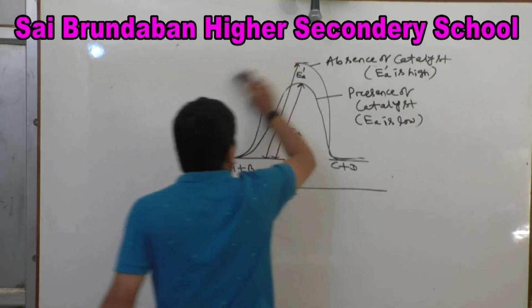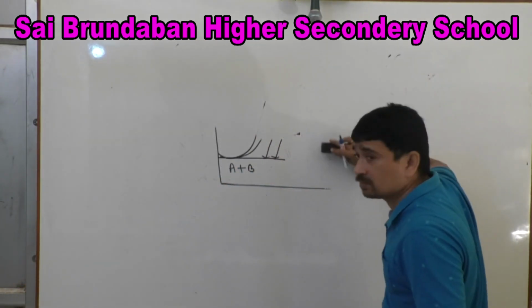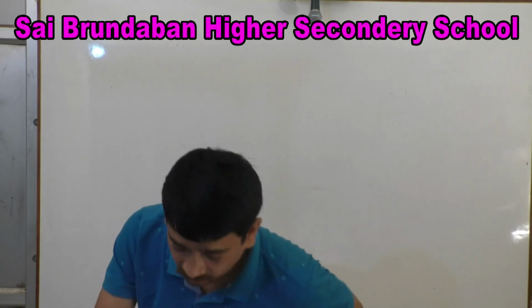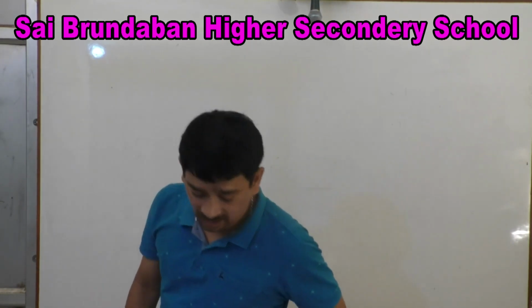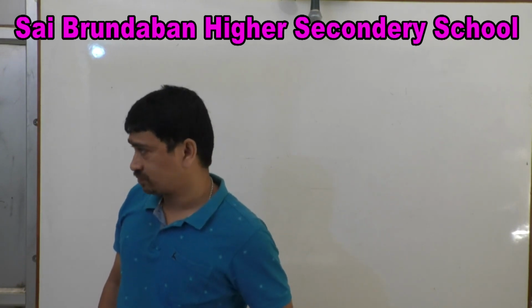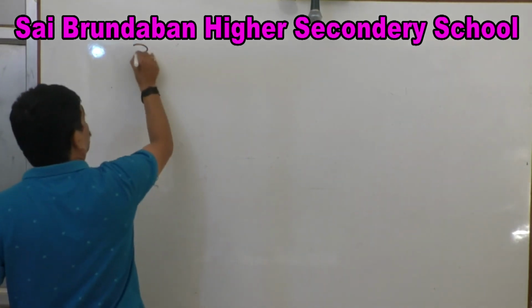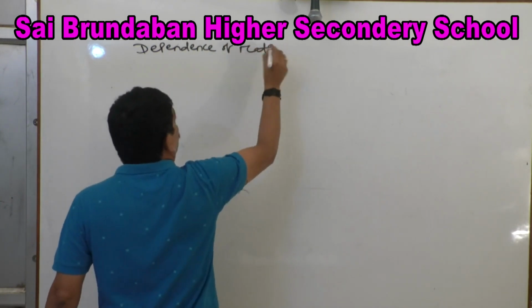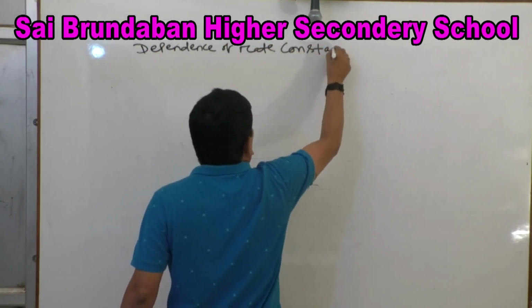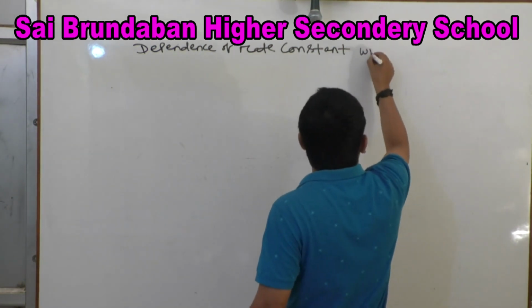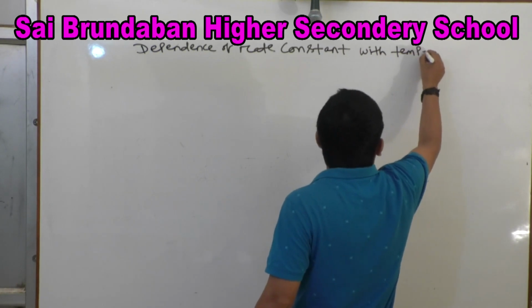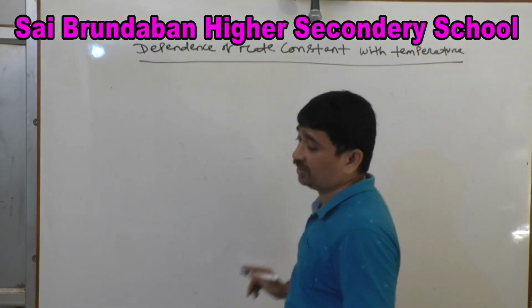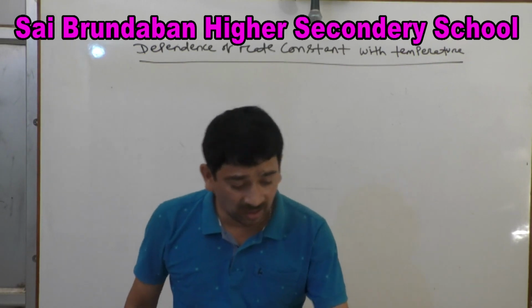Next heading: dependence of rate constant with temperature, and that is popularly known as the Arrhenius equation.